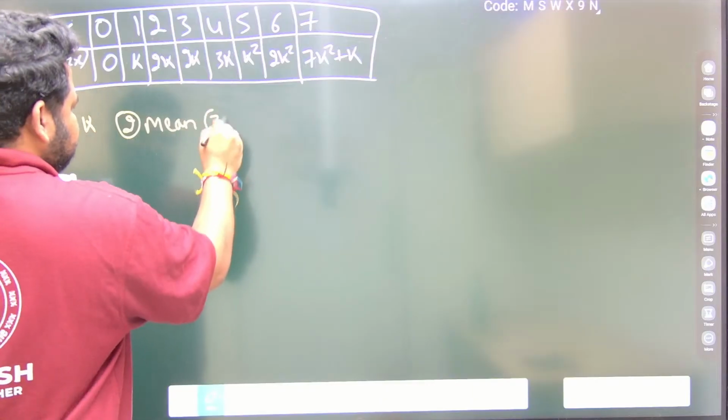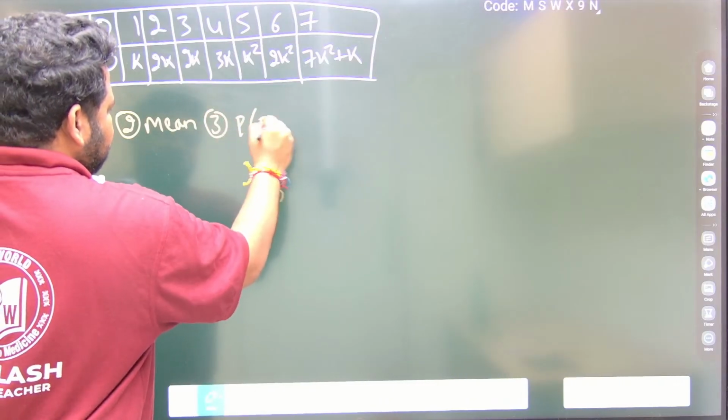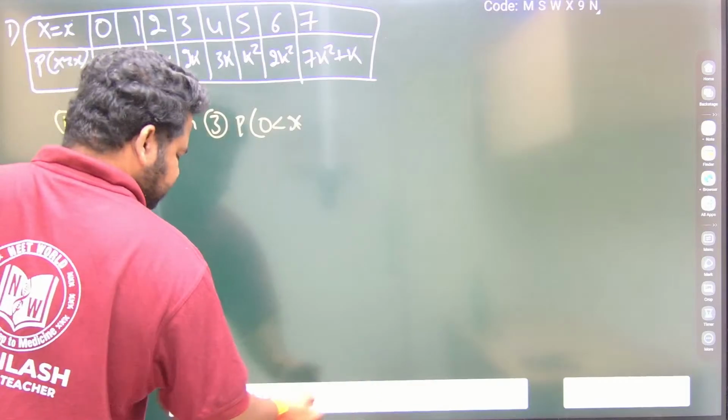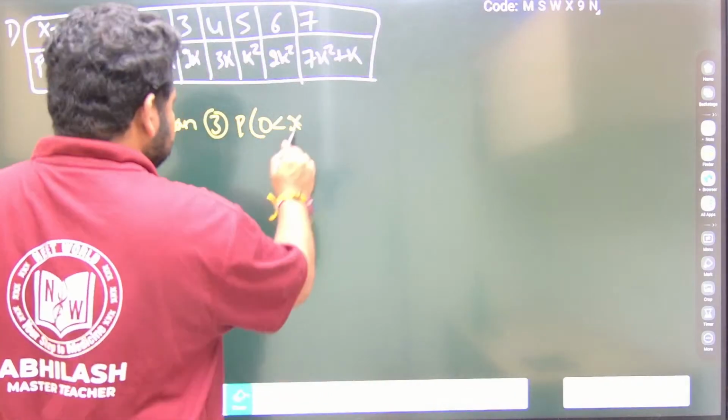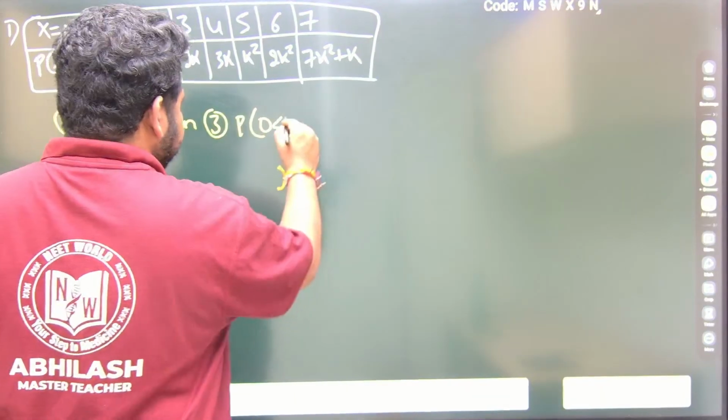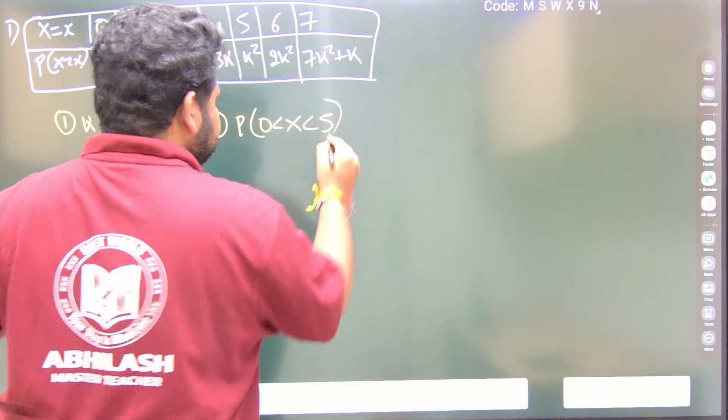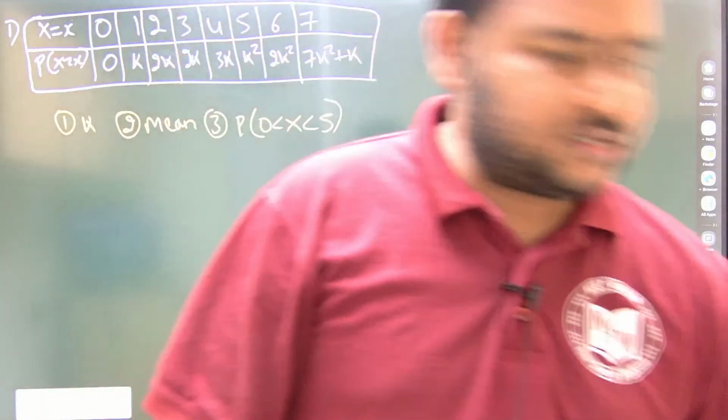Third, they are asking us to find the probability of 0 less than capital X less than 5. Observe carefully, this should be capital X. So this is the question, friends, that they have asked.